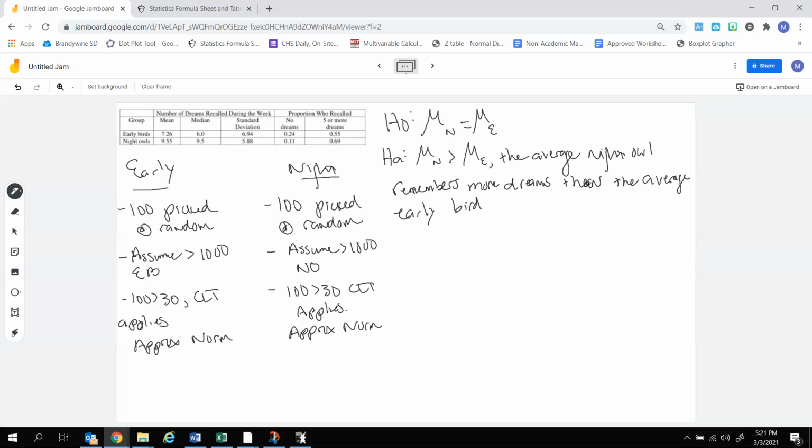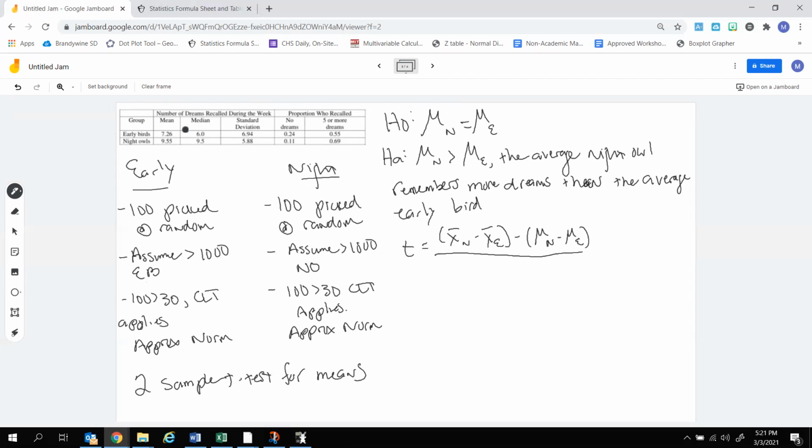And the name of this is a 2 sample t-test for means. Cool. Assumptions and conditions. Phantoms. We named the test. All right. T-score. So it's the average of the night owls minus the average of the early birds, minus the population mean of the night owls minus the population mean of the early birds, divided by, all right.